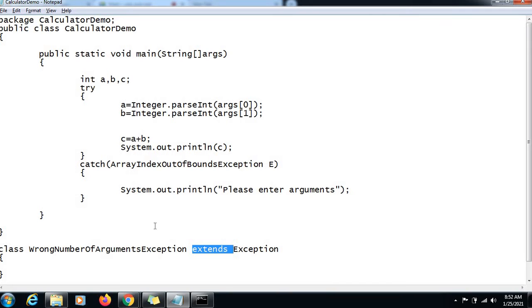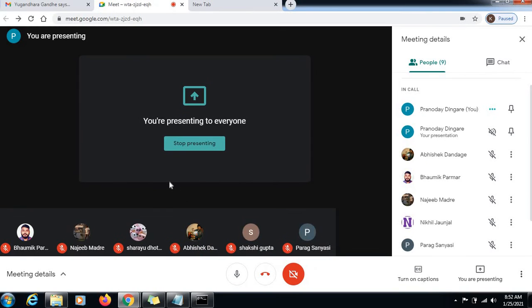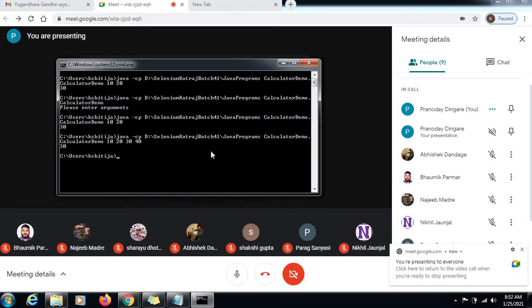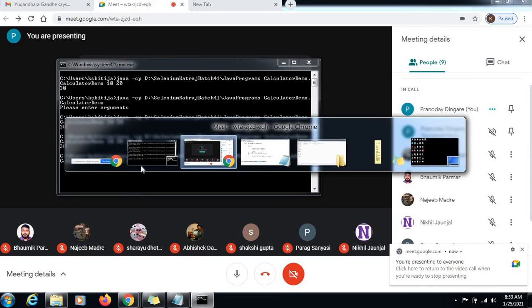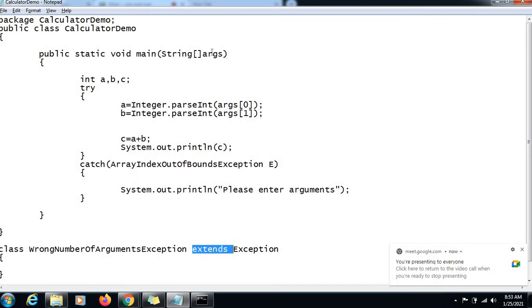Now what we want to do is, we want to cause an exception. We want to throw an exception. Whenever my user sends more than 2 arguments to my program, I want to throw an exception. Now how can we check how many arguments my user has sent to my program? Whenever you send the arguments, where do they get accepted? They get accepted here in this array. So we can check the length of this array, right?